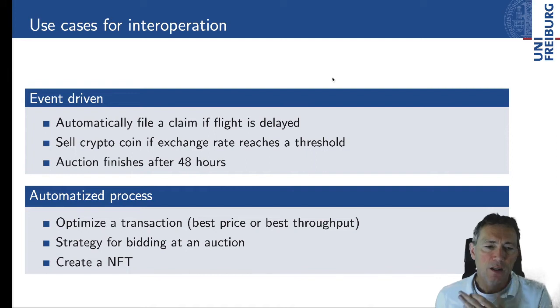Or you could also talk about automating processes. For example, you might want to optimize a transaction by running it at the best price, or at the best possible throughput. You might also implement a strategy for bidding in an auction, and that's actually an example that we have in the paper. Or you could create a Nifty.